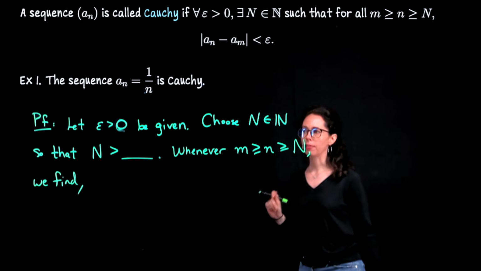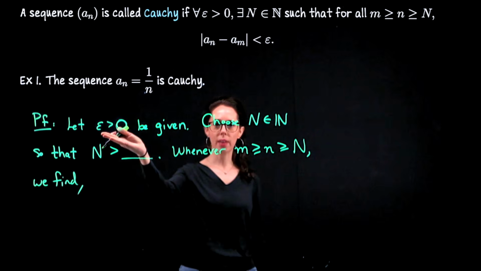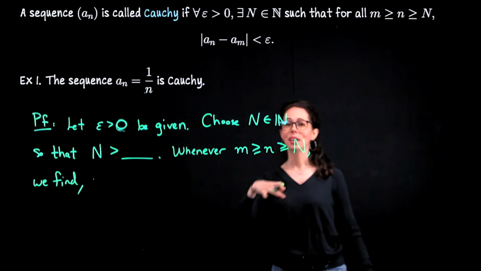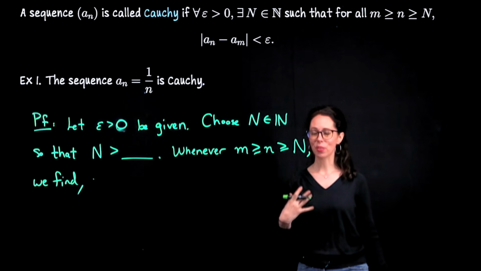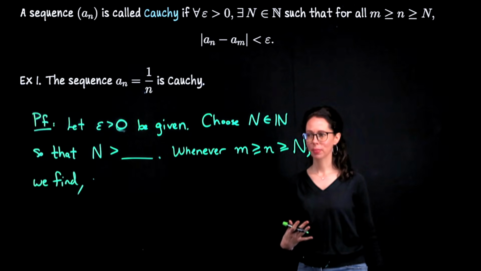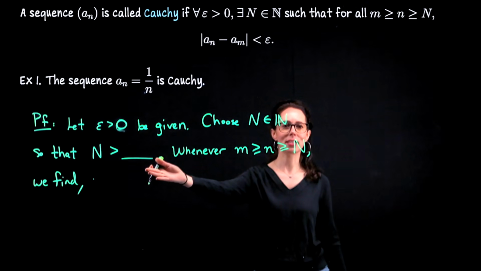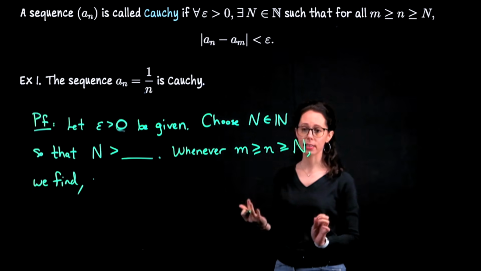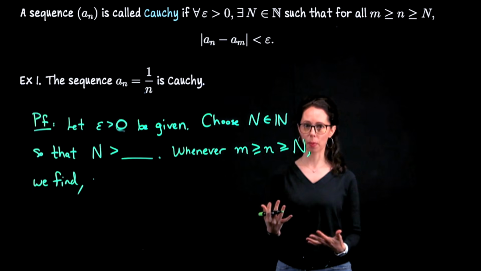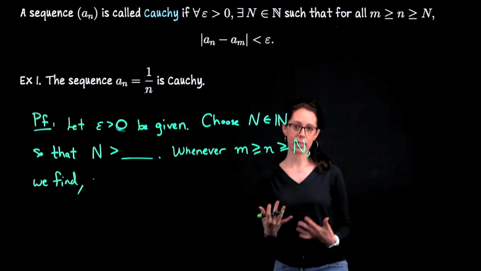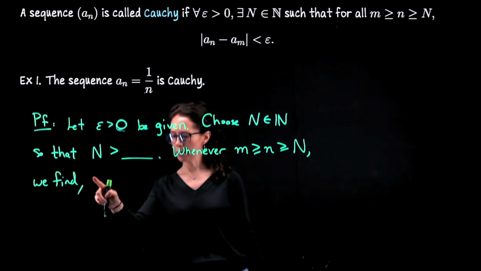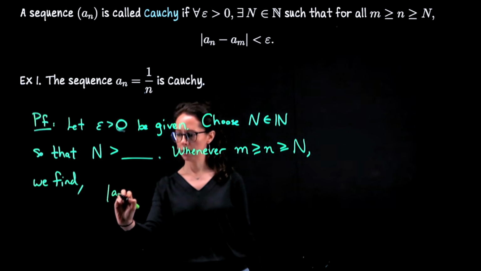Okay, comparing this to the definition, we have fixed a choice of epsilon. We have then found a threshold index, which we will choose actually at the end so that it works for this computation. So we're going to work out what this blank has to be. Then if I take any two indices beyond this threshold and look at their corresponding sequence terms, we need to say that the distance between those terms is less than epsilon. So what is the distance between those terms? Let me see if I can squeeze it all here.